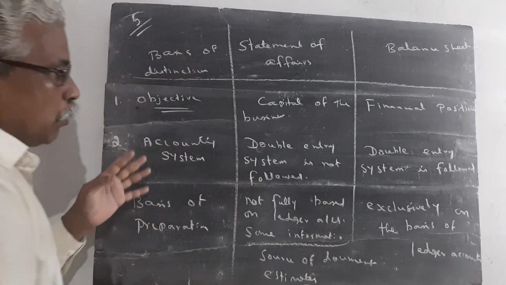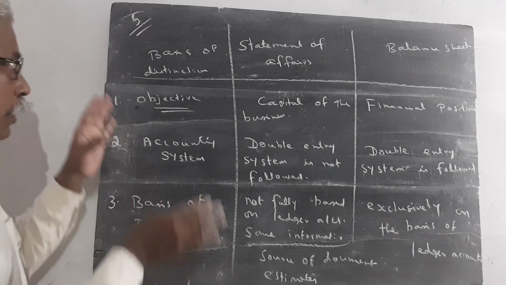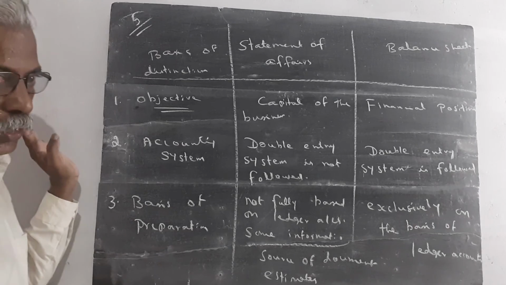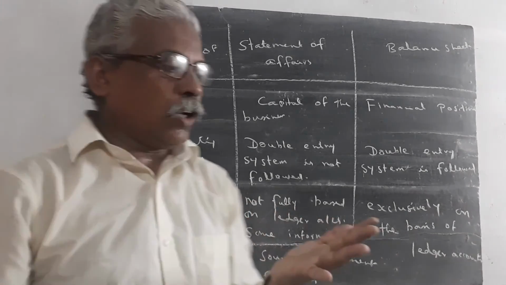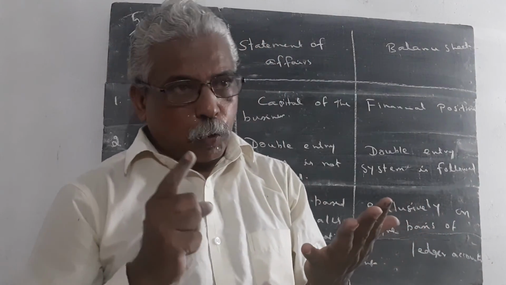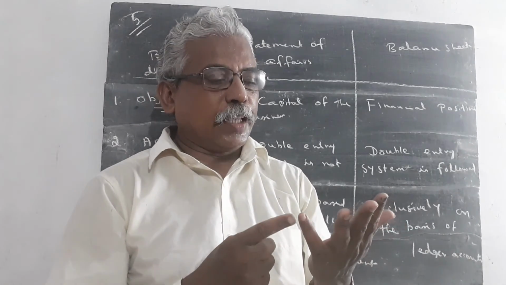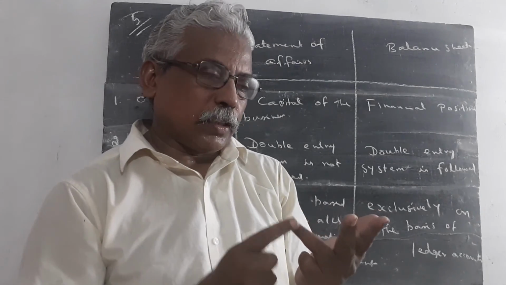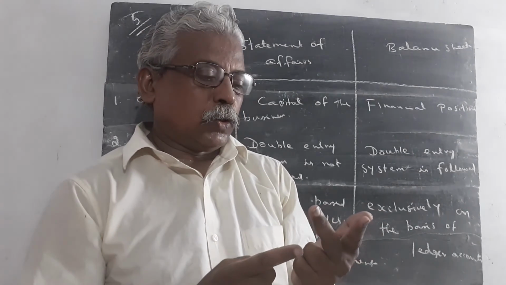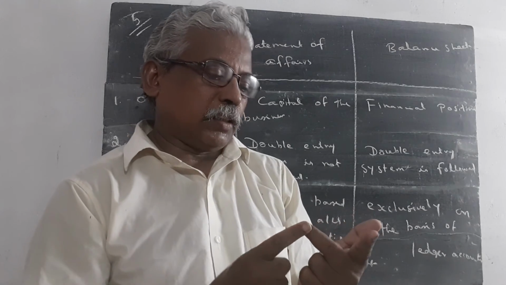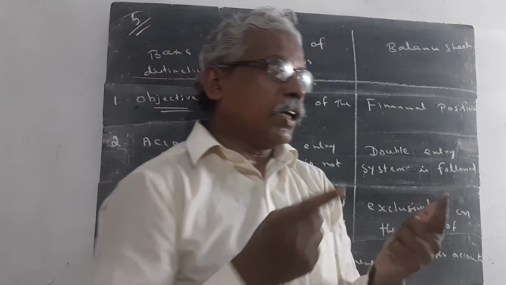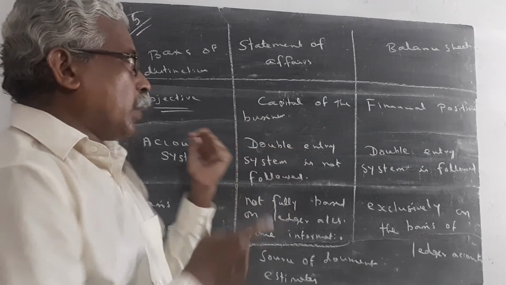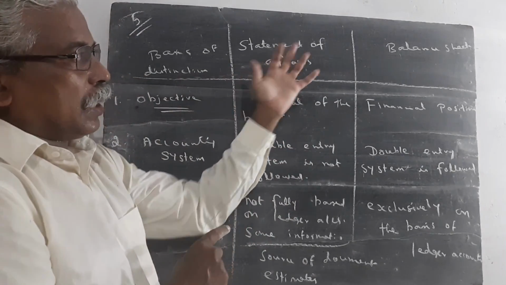So dear students, the remaining points are given in the textbook. You try to write the first 3 points. So dear students, I gave 5 questions today. Question number 1: what is the meaning of incomplete records? What is the meaning of accounts from incomplete records? Then what are the features of incomplete records? What are the limitations of incomplete records? What are the differences between double entry system of bookkeeping and incomplete records? What are the differences between statement of affairs and balance sheet?